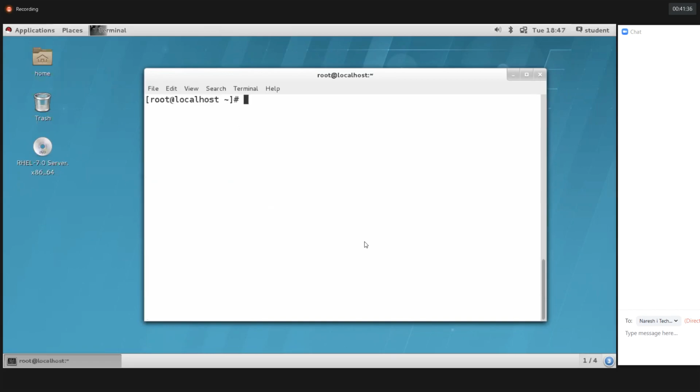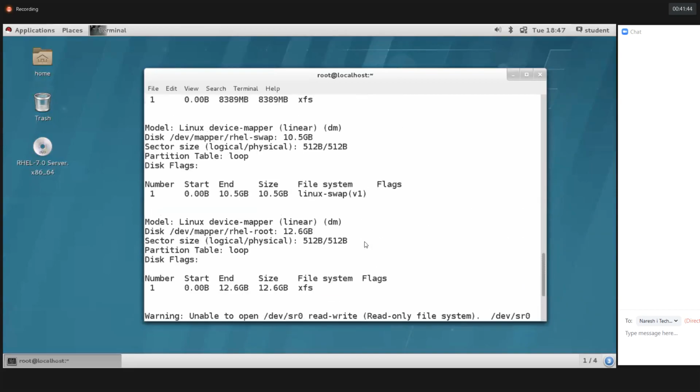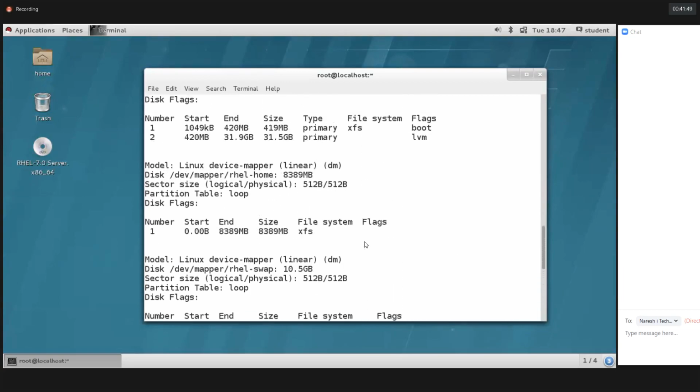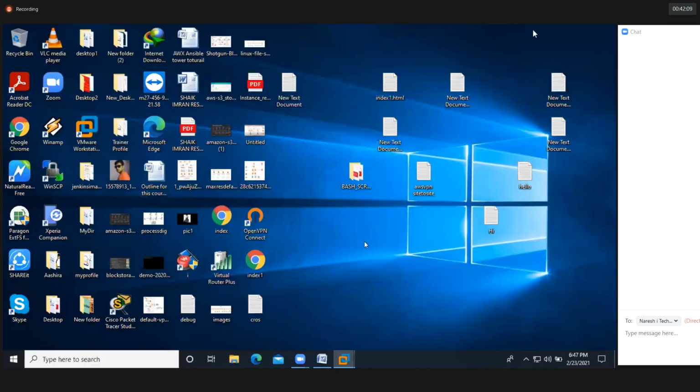So now let's see here. If you execute the parted -l command also, it will show the same thing. Okay. /dev/sda is 42 GB with two partitions, 1 and 2, sda1 and sda2. The default file system is XFS. Both are primary partitions. Clear? So I hope you got it, guys.